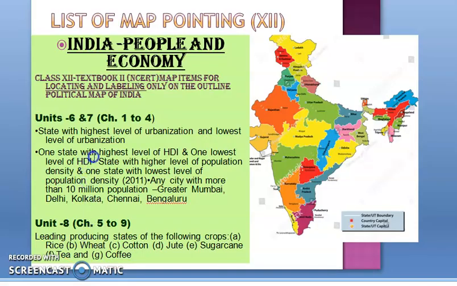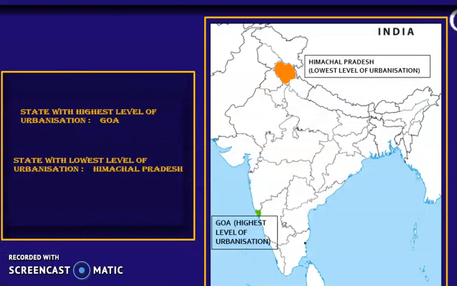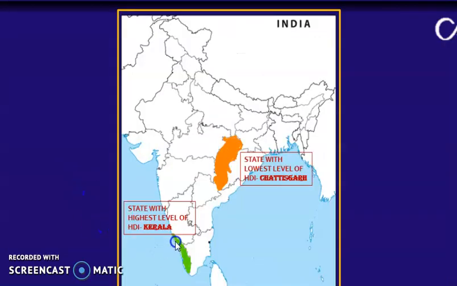Now, one state with the highest level of HDI and one state with the lowest level of HDI. The state having the highest level of HDI, you all know, is Kerala, and the state having the lowest level of HDI is Chhattisgarh. You need to mark Kerala in the map, as well as the state with the lowest level of HDI, Chhattisgarh, in your map.